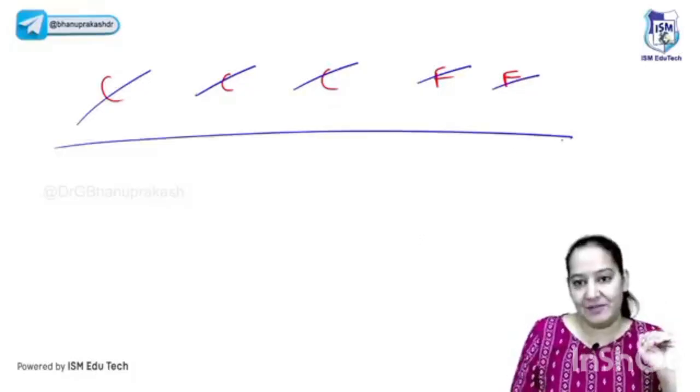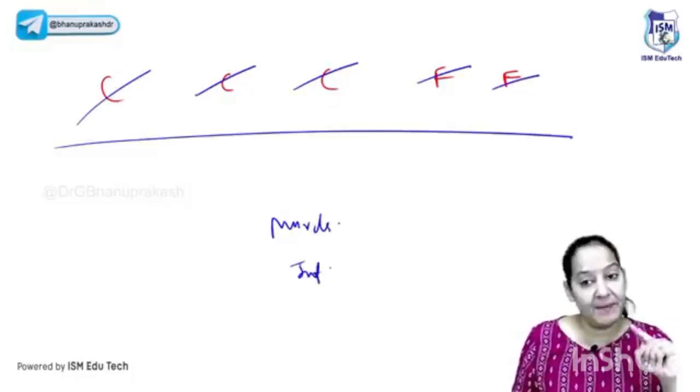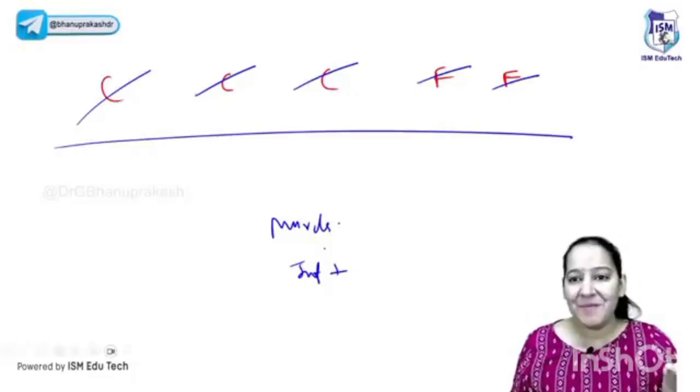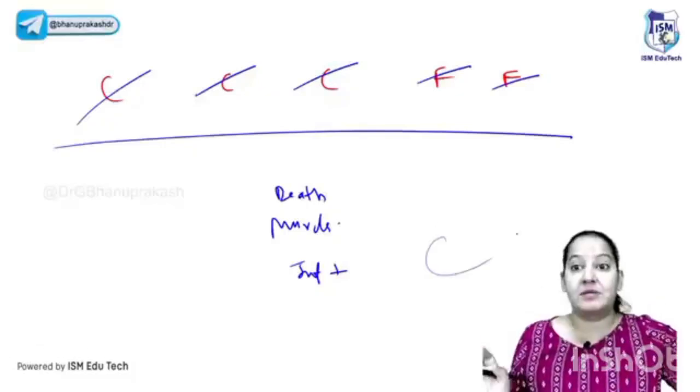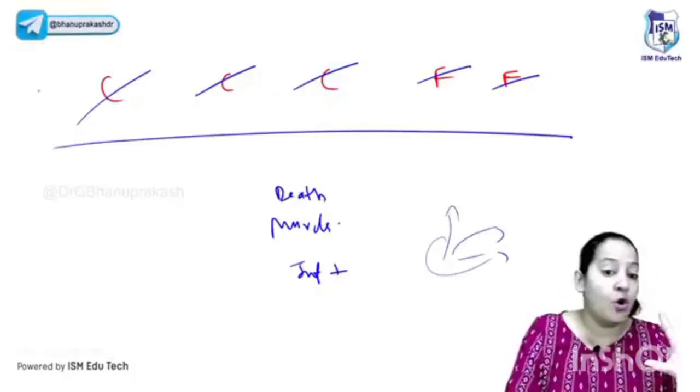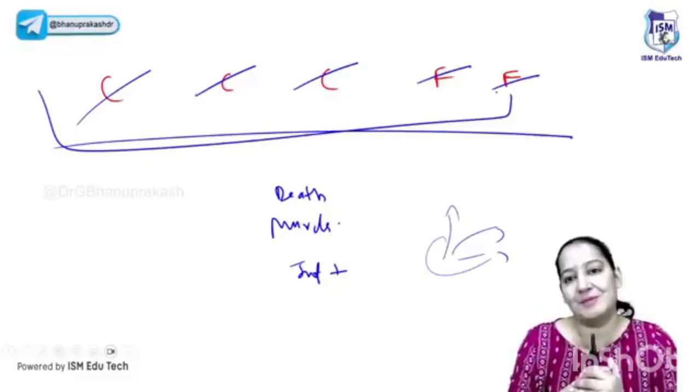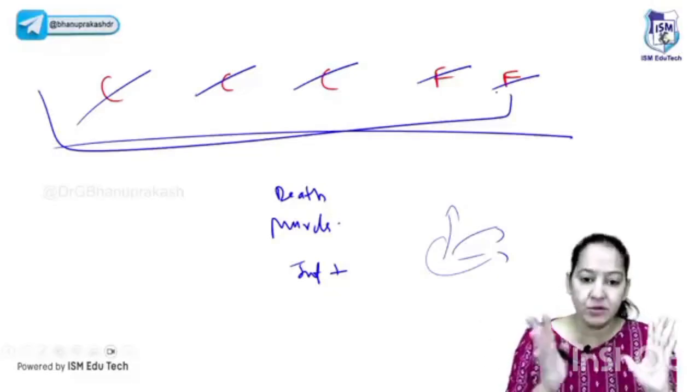So basically all of them are cell death. All of them are murder. In all of them the inflammation is present. Then you will ask why there are 5 types. Come on, they all are cell death, so how can death be of 5 types? Yes, there can be 5 different types of death. In all of them the cell is bursting, the cytoplasm is leaking out, and the inflammation is present. But still there are some minute differences between them. I want to highlight those differences so you understand the differences between the 5 types.